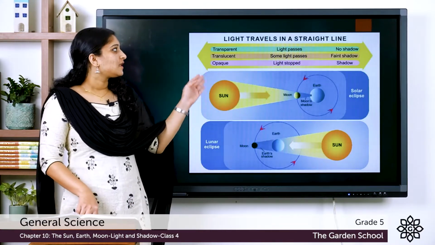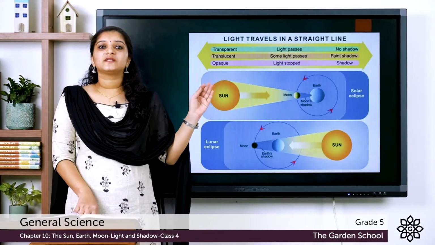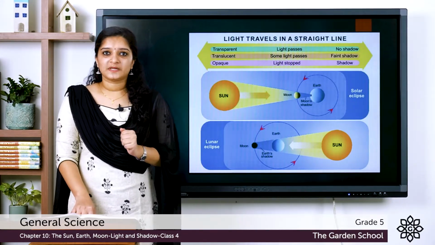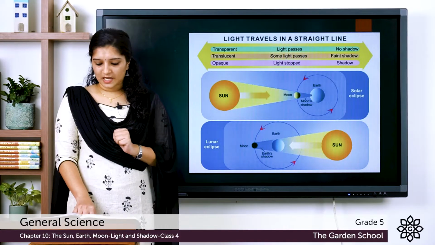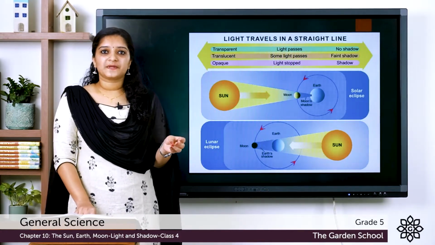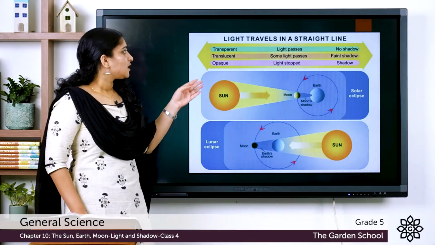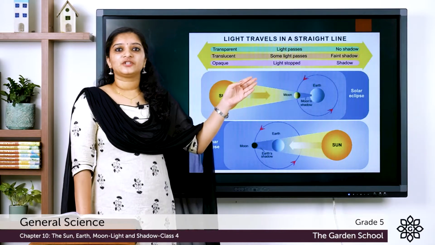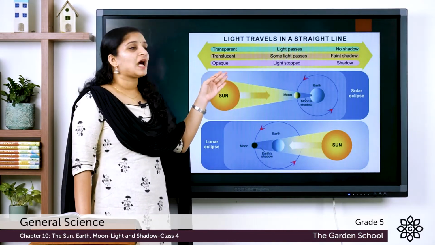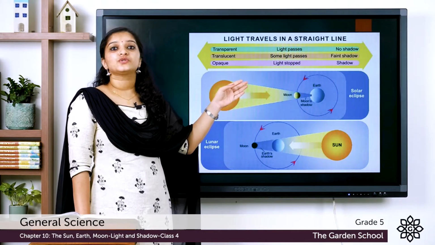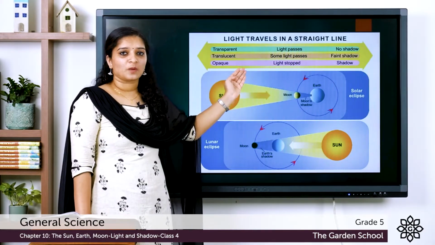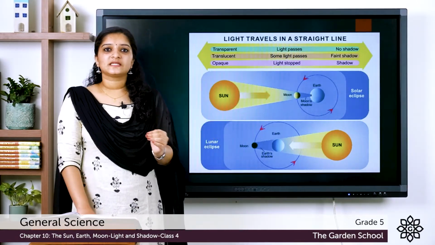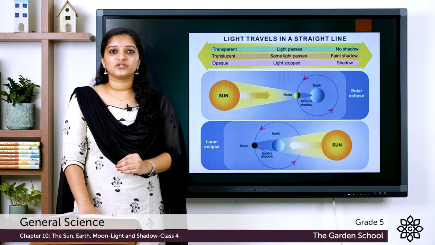First we learned that light travels in a straight line. It is the property of light to travel in a straight line. And based on the ability to transmit light, we classified objects into three types. They were opaque, transparent and translucent objects. The opaque objects do not allow light to pass through them and they produce complete shadows. Transparent objects allow light to pass through them and they produce no shadows, while translucent objects allow some light to pass through them and they produce faint shadows. This is how we classified objects based on their ability to transmit light.